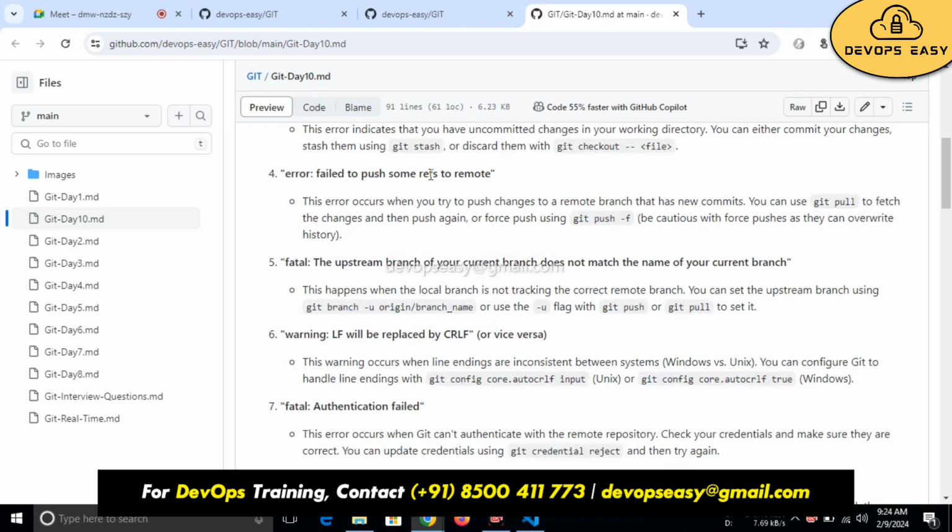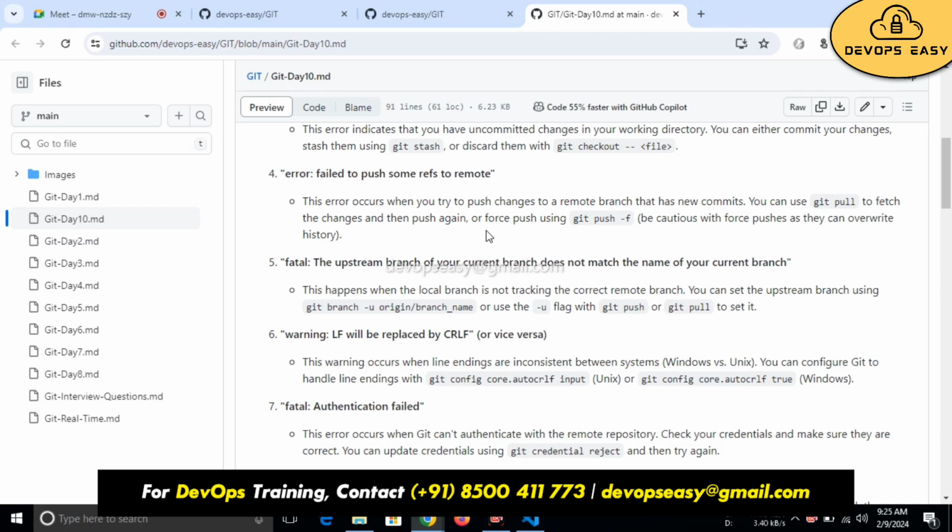Error: failed to push some refs to remote. This error occurs when you try to push changes to a remote branch that has new commits. You can use git pull to fetch the changes and then push again, or force push using git push -f. Sometimes you cannot push because there might be updated changes in the remote repository. You need to first pull the changes, and after that push.